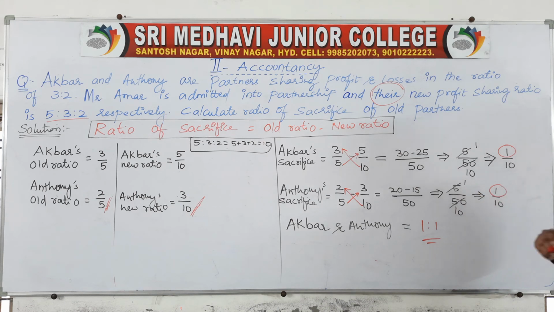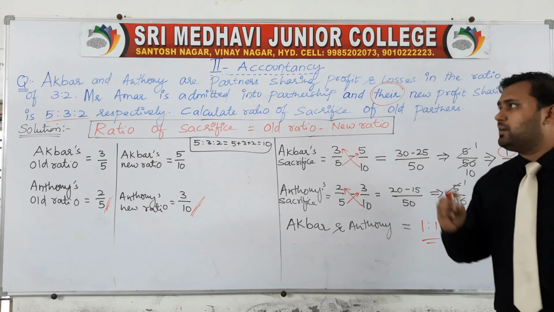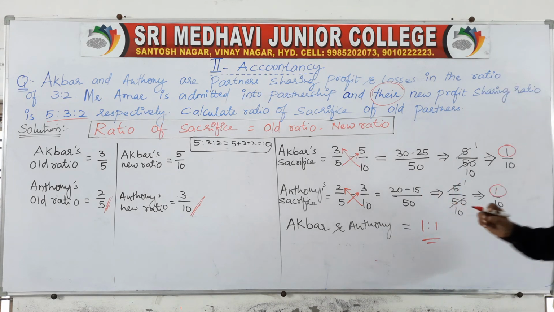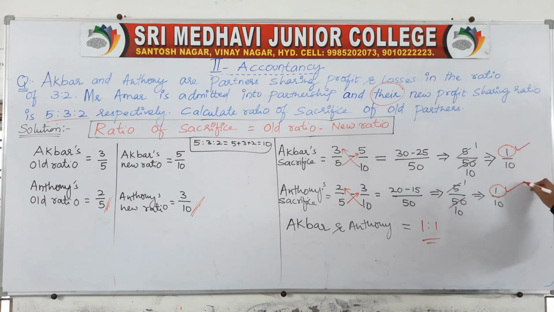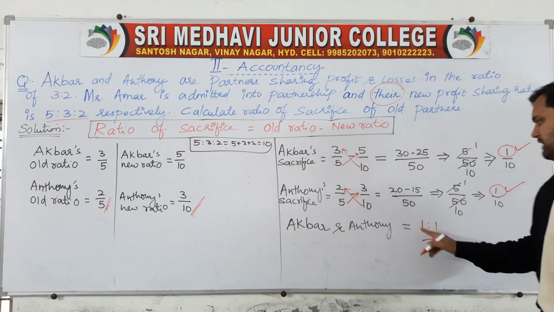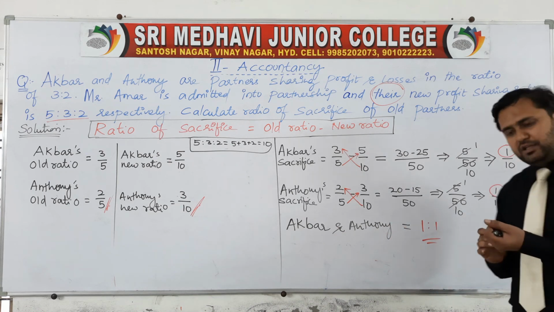So the sacrificing ratio of Akbar and Anthony is 1:1.